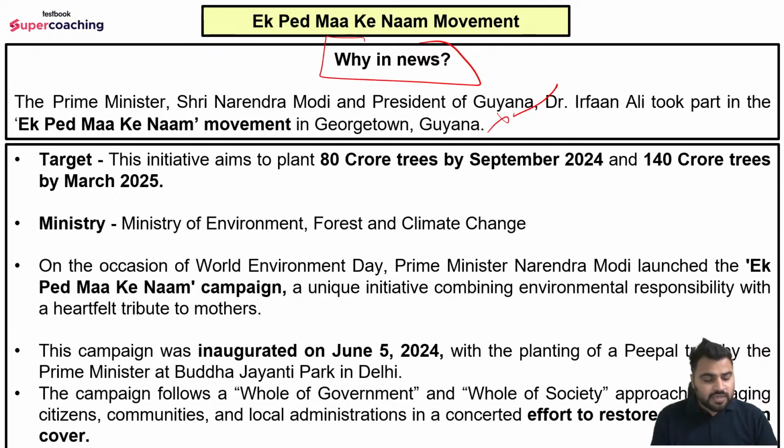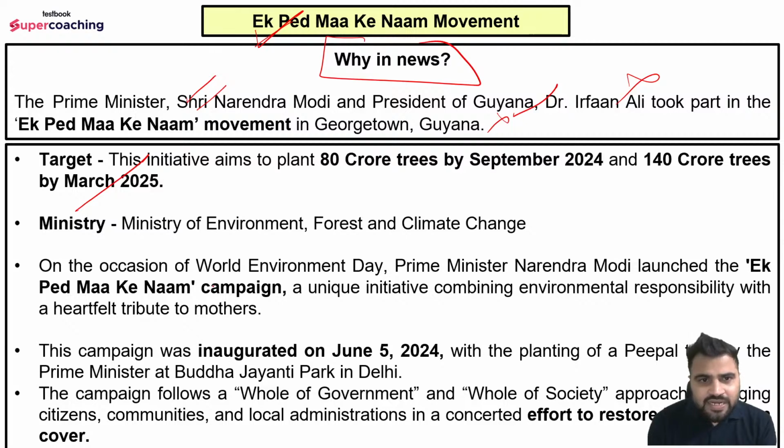अब आप बोलेंगे अब ऐसा क्या होगा नेक्स्ट ईयर, you can say sir this scheme was in news last year and it appeared in the examination this year itself, because इस टाइप की न्यूज आती रहती है, इस टाइप के करंट अफेयर्स डेवलपमेंट्स होते रहते हैं. So you have to understand this is not important. ठीक है, this news is not important, but this initiative is important, this movement becomes important once that is in the news, right. तो यहाँ पे क्या न्यूज था कि प्राइम मिनिस्टर जो थे हमारे कंट्री के और जो प्रेसिडेंट थे गुयाना के, they took part in the एक पेड़ माँ के नाम movement in Georgetown, Guyana, and that is why we are covering this particular movement.